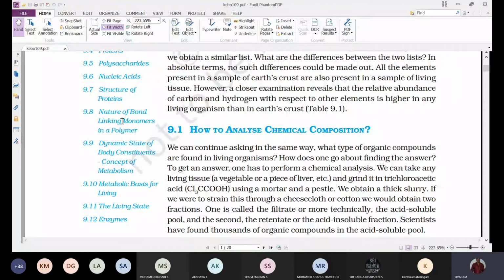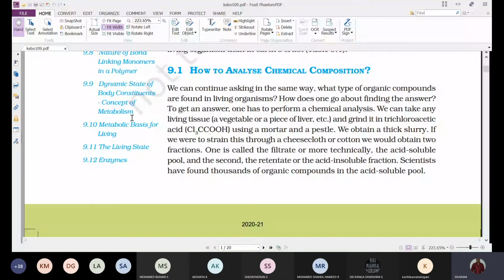And next, there is the dynamic state of body constituents, that is the concept of metabolism. Dynamic state, that means why? Whatever elements are present in the earth crust, similar elements are present in living organisms also. But why is the earth crust non-living? Why are the organisms in living condition? What makes the difference? That is what we'll study under the concept of the dynamic state of body constituents and the concept of metabolism.